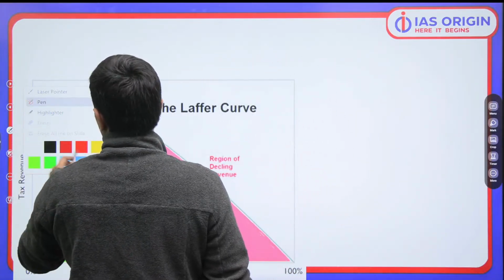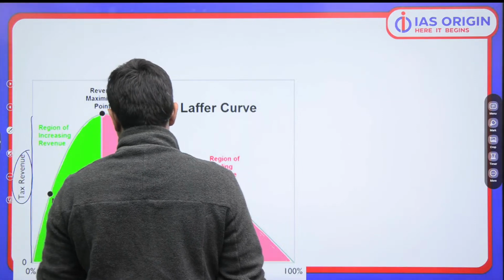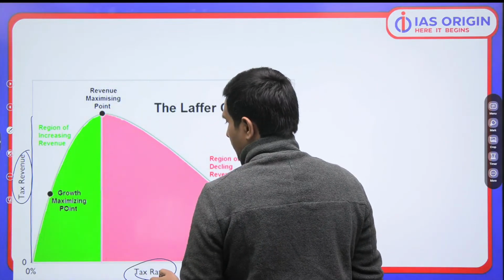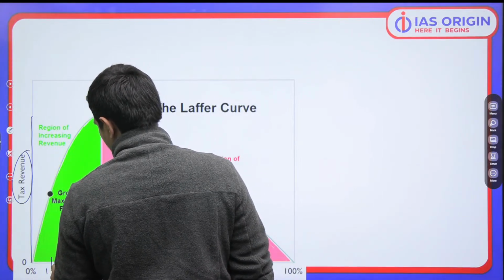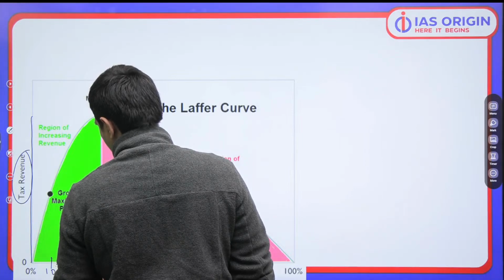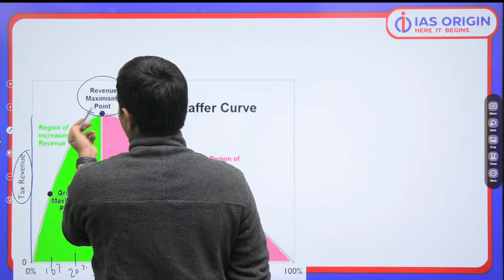When we talk about this, on one axis we have the total tax revenue collected by the government, and on the other we have the tax rate. So just imagine the tax rate was 10%. Government increased it to 20%, then to 30%. At 30% they are at the revenue maximizing point.